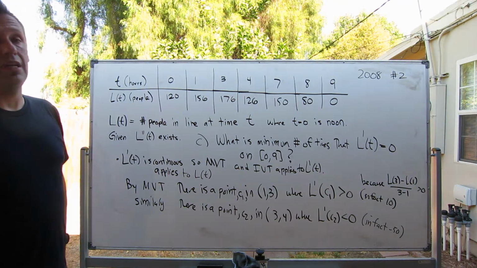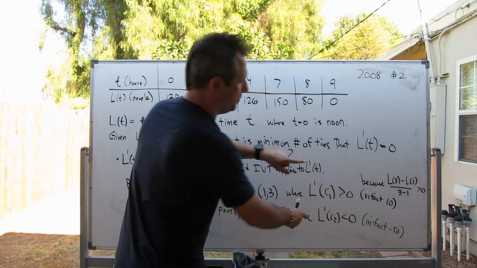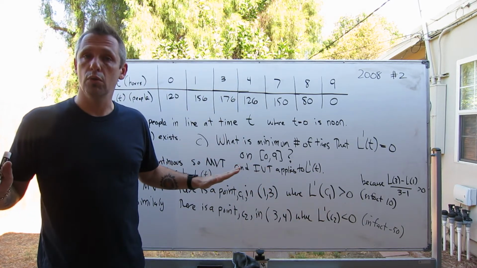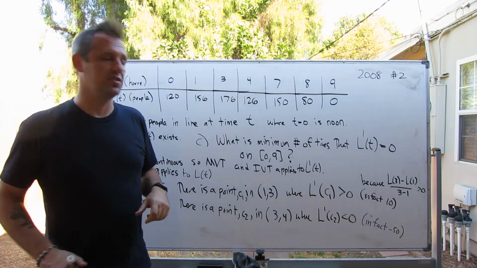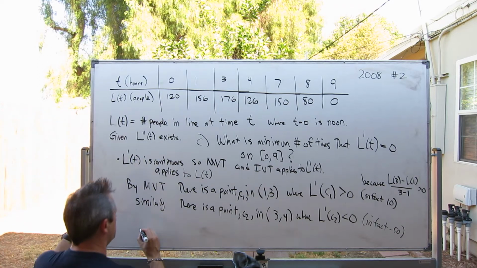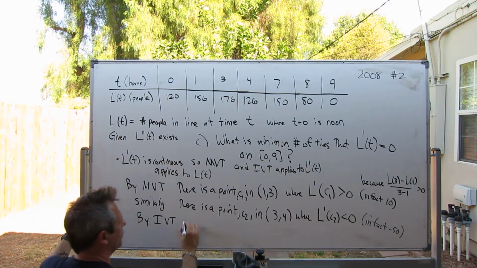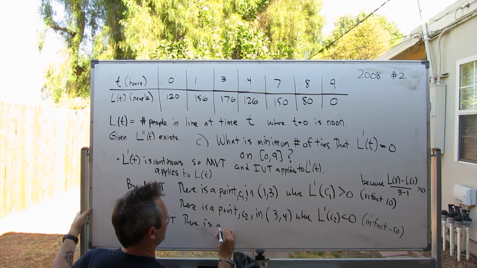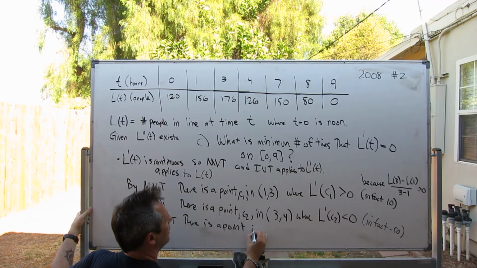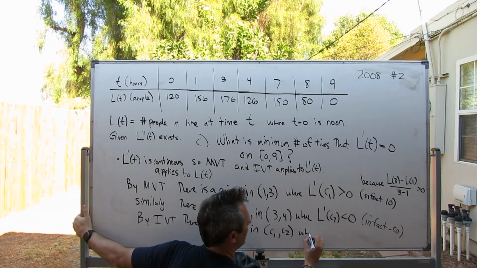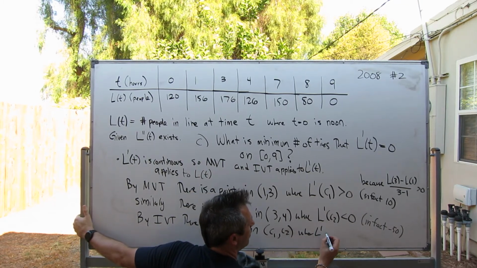So by the intermediate value theorem, there must be a point between C1 and C2 where L prime equals 0.